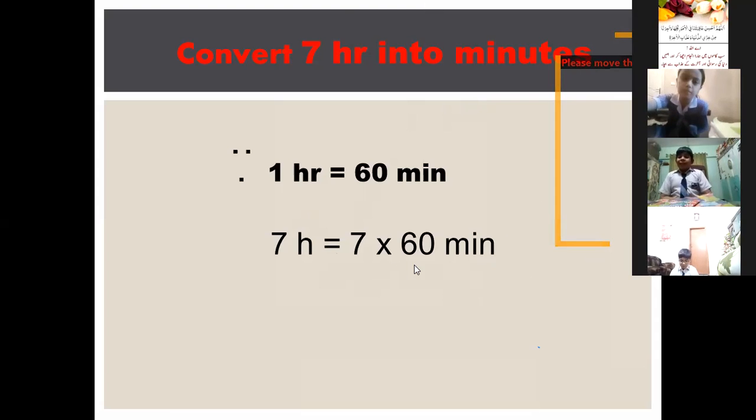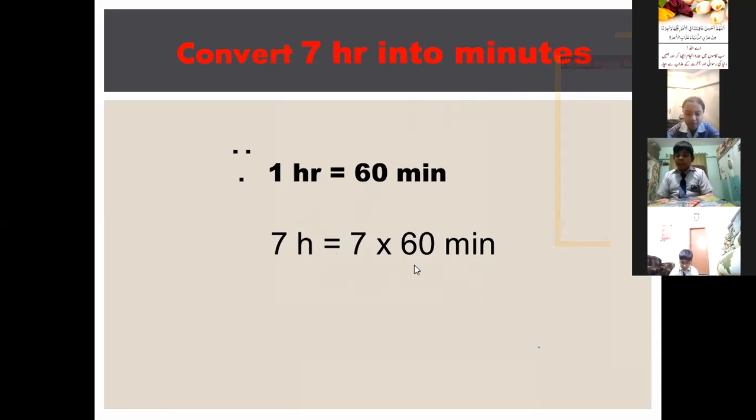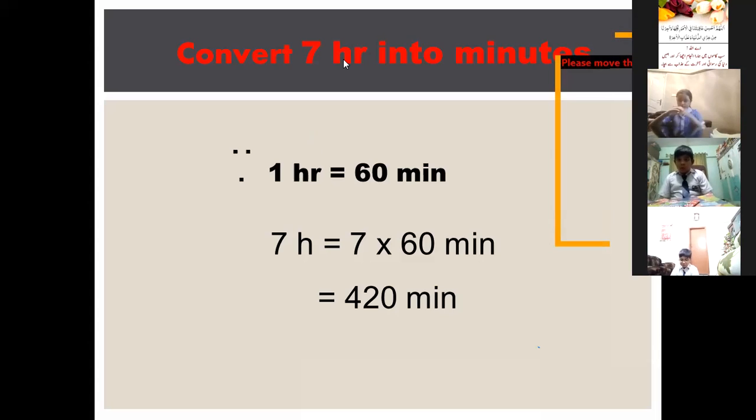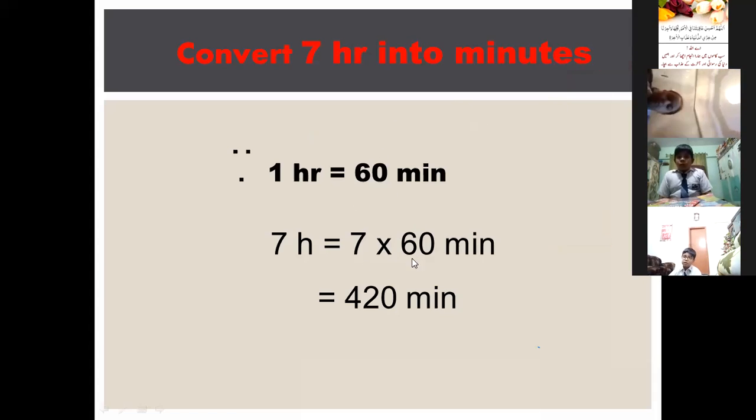7 multiplied by 60 is equal to 420 minutes. Okay. So now we have converted this 7 hours into minutes, and the answer we get is 420 minutes. Ashif, don't you know the table of 6? 427. How can the answer 427 come? 7 sixes are 420, and after 7 sixes are 42, we add the 0 here. Okay.